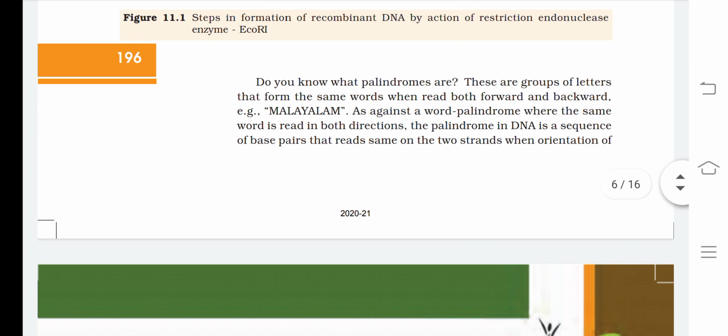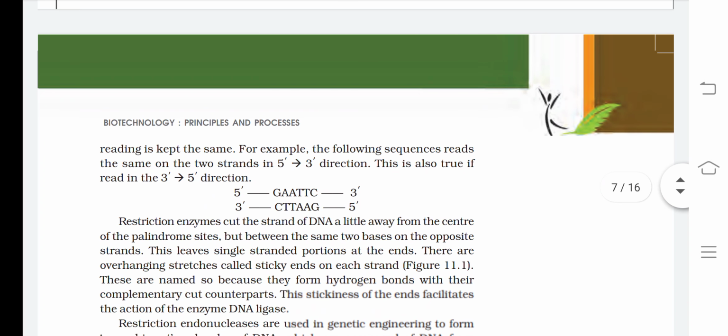Do you know what palindromes are? These are groups of letters that form the same word when read both forward and backward. Example, Malayalam. As against a word palindrome where the same word is read in both directions. The palindrome in DNA is a sequence of base pairs that reads the same on the two strands when the orientation of reading is kept the same.